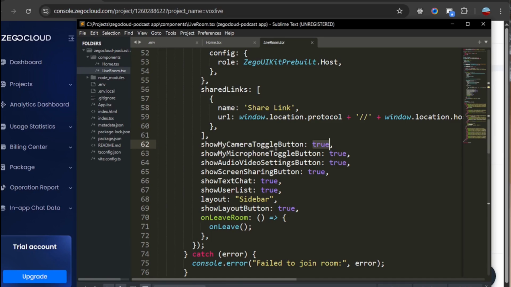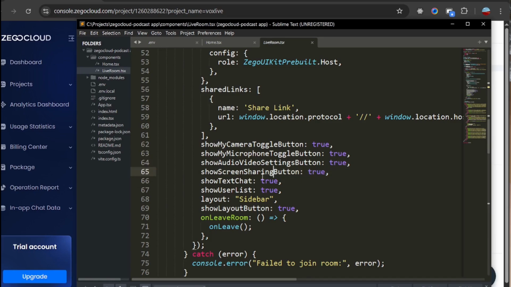Even though I'm not going to use the camera now in this tutorial, I can set it to true or false, whatever I wish. And then show my microphone toggle button to true, show audio video settings button to true, show screen sharing button to true.